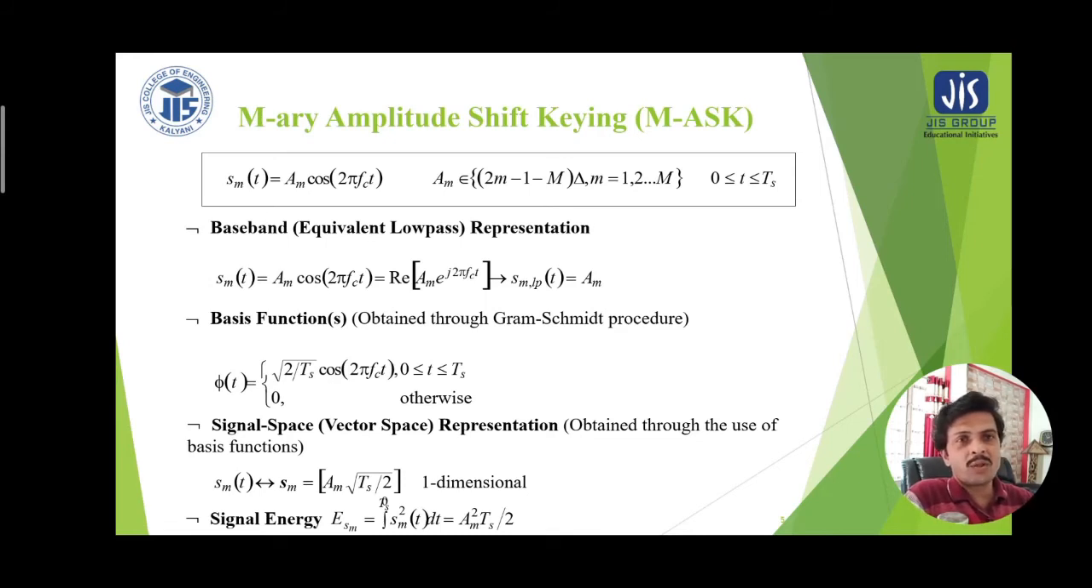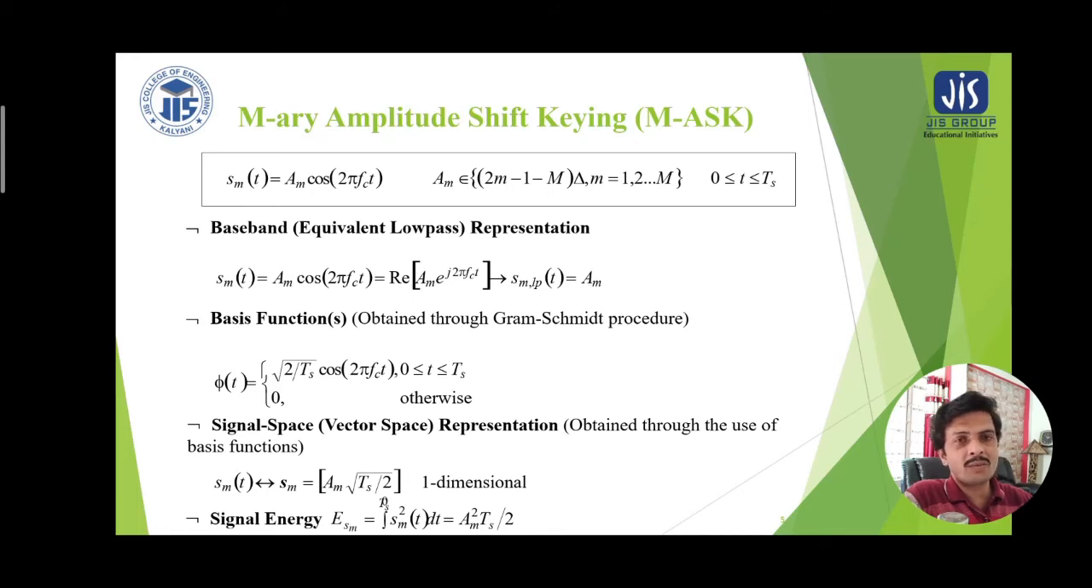Now if we go for the low pass nature of this signal, S_m LP(t), then that will be equal to capital A_m, that means it is a pure magnitude. Now the basis function obtained from the Gram-Schmidt orthogonalization procedure, phi(t), can be written as square root of 2 by T_s times cos 2 pi f_c t. Now in terms of the basis function, if we represent the same amplitude shift keying signal, then we can write S_m is equal to A_m times square root of T_s by 2.